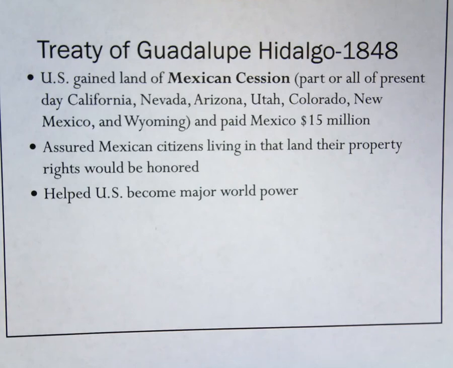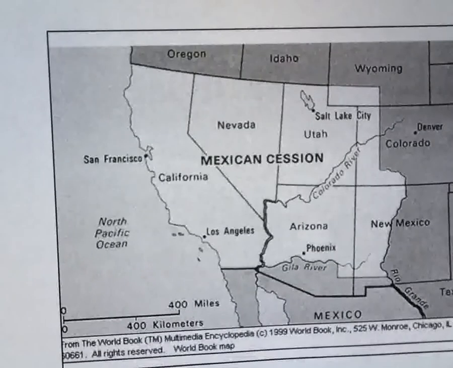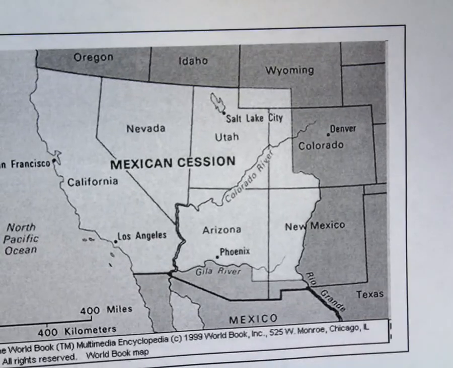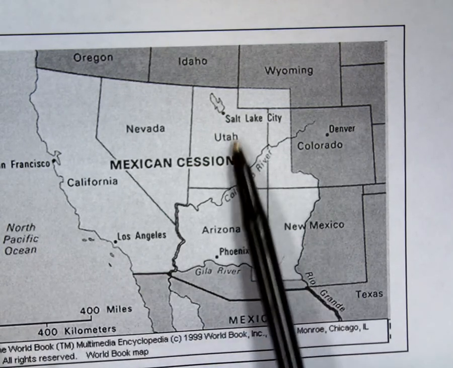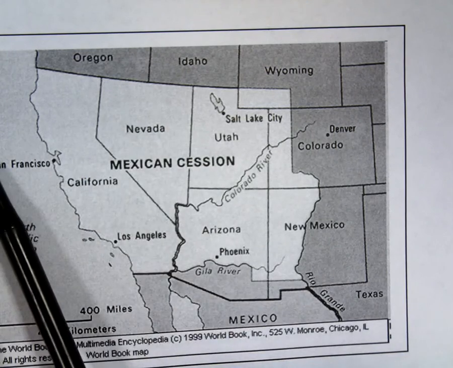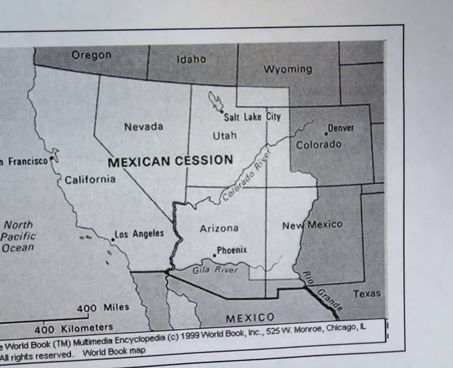This land includes parts or all of present-day California, Nevada, Arizona, Utah, Colorado, New Mexico, and Wyoming. You can see on this map here that this lighter colored section is all of the land that the United States gets from this Mexican Cession, as written out in the Treaty of Guadalupe Hidalgo. That is all the land that used to be Mexico's. Therefore, you can visually see that the United States does come out on top.